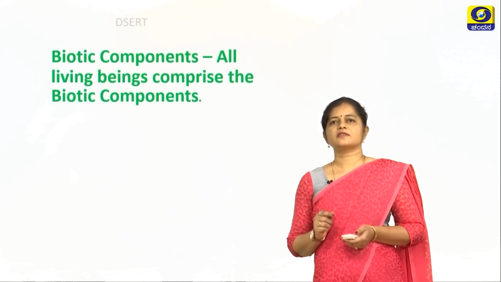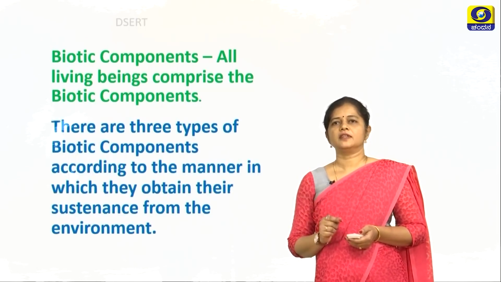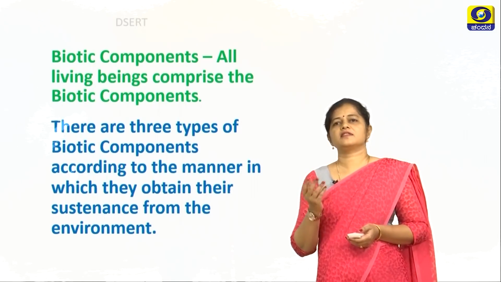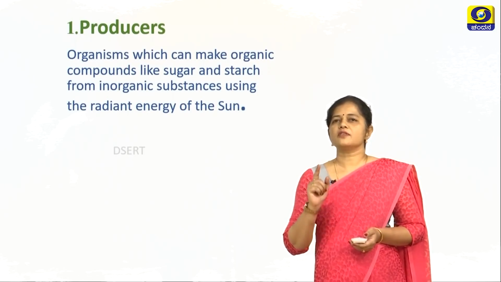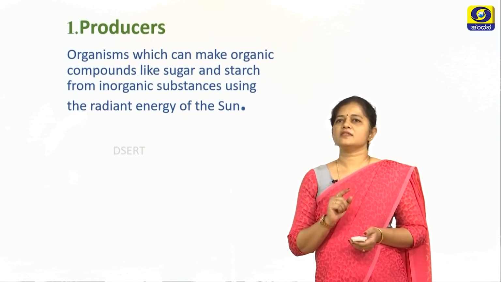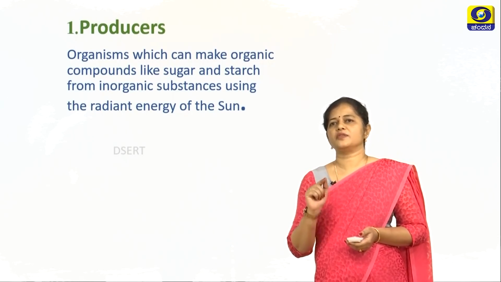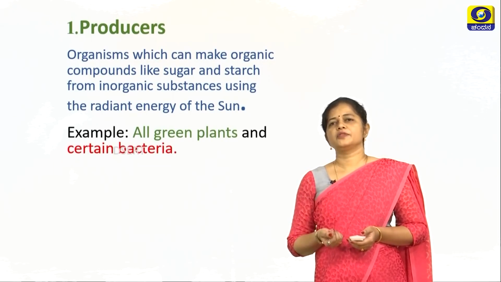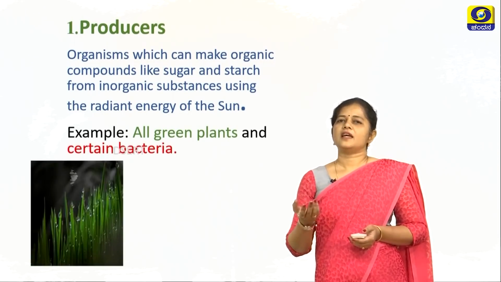And now coming to the biotic components. The biotic components comprise all the living beings in the environment. There are basically three biotic components according to the manner in which they obtain their sustenance from the environment. First of all, the first biotic component is the producers. Now what are producers? Producers are organisms which can make organic compounds like sugar and starch from inorganic substances using the radiant energy of the sun. Examples of producers are all the green plants and certain bacteria.